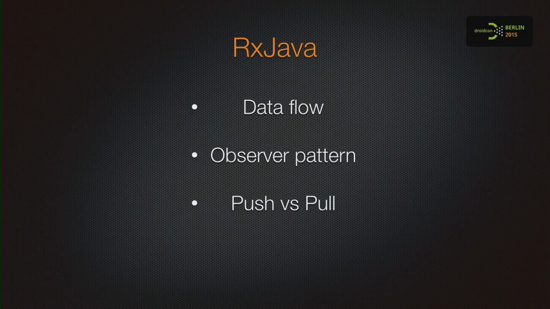And it's based on the observer pattern, so it's nothing new. We use it every day and enforce the push against the pull concept, because you don't ask and wait for the data. You just politely subscribe and react when the data come in.